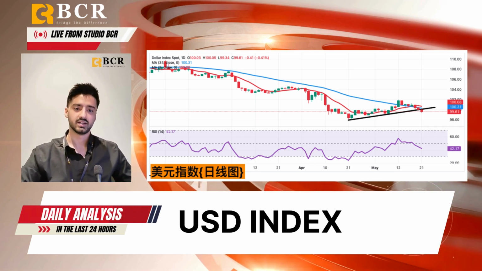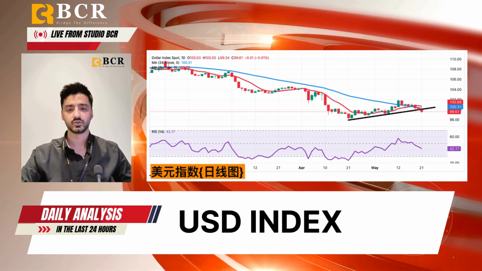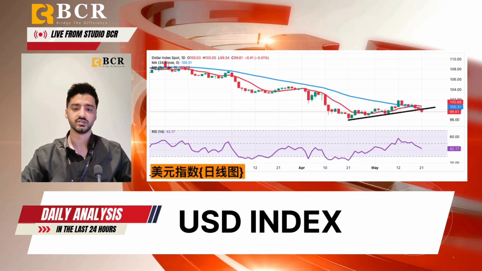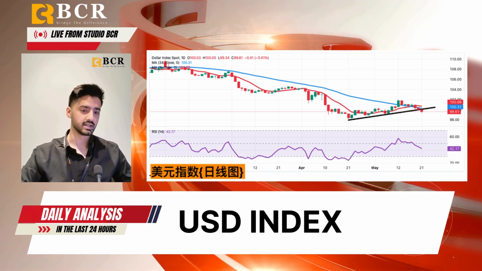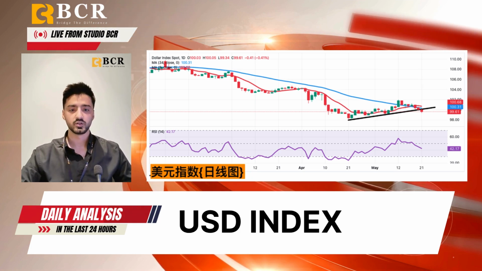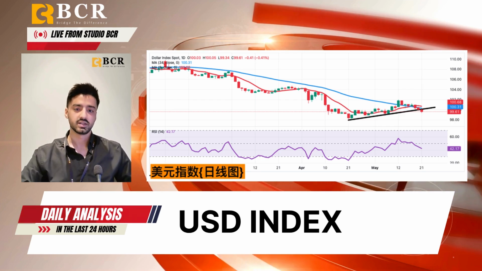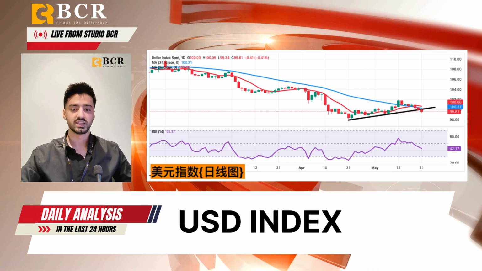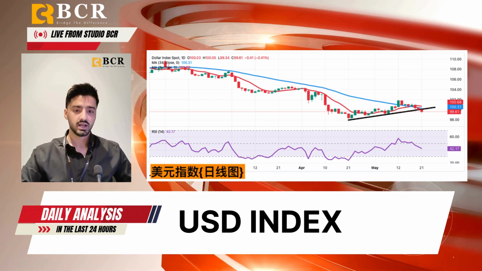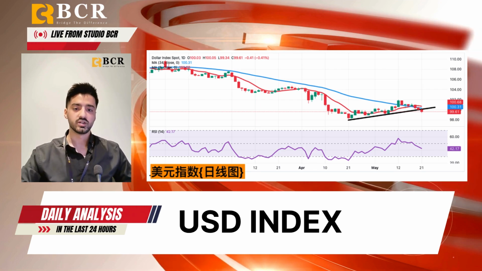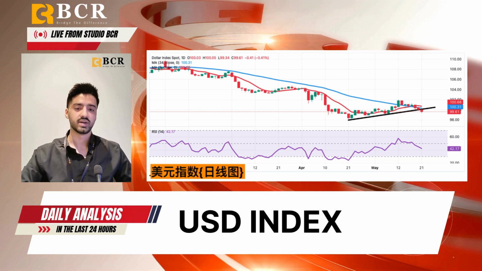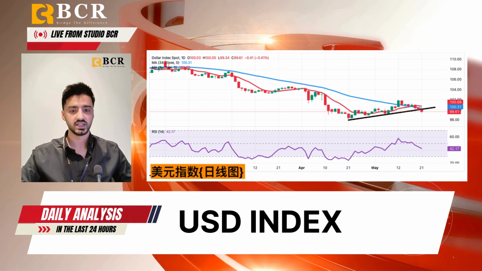The US dollar index extended its decline for a third consecutive session on Wednesday, dropping to a more than 2-week low near 99.39 as fiscal concerns come back into focus. Market sentiment took a hit after President Trump failed to gain Republican support for his tax reform bill. That, coupled with Moody's downgrade of the US credit rating, has intensified doubts about long-term fiscal stability.